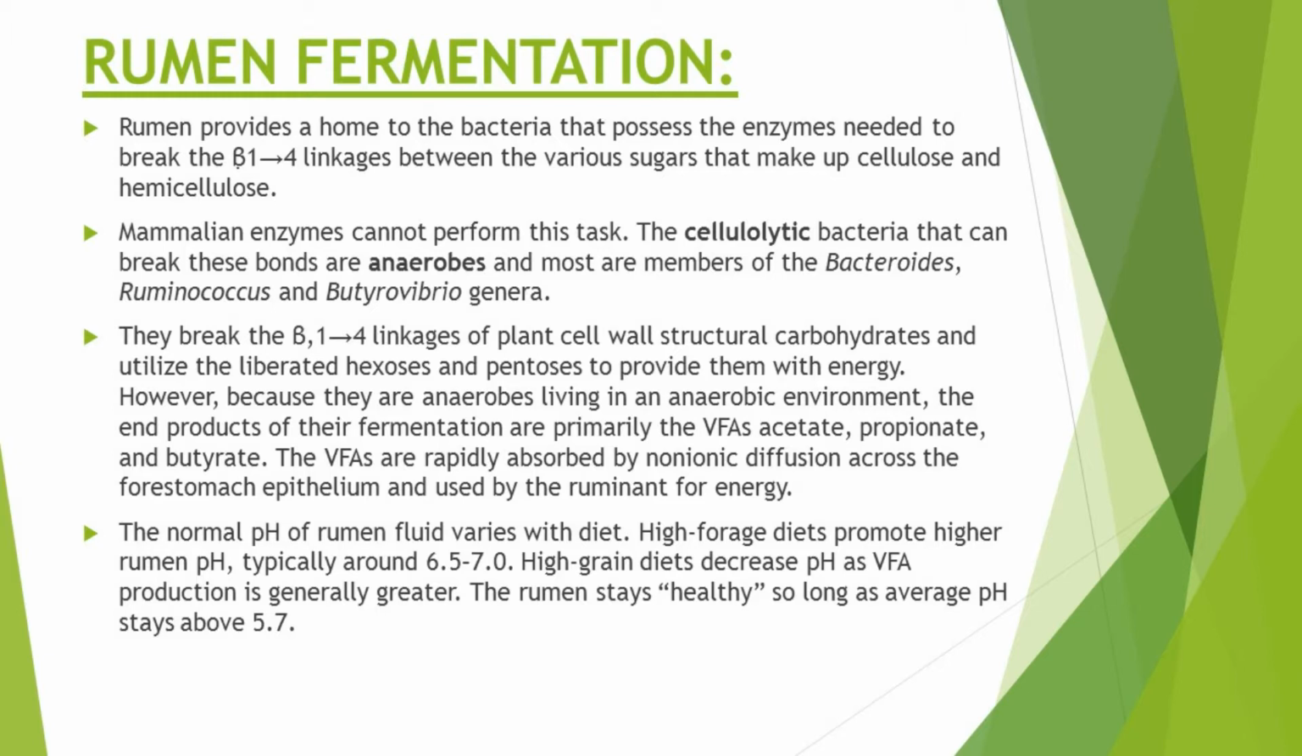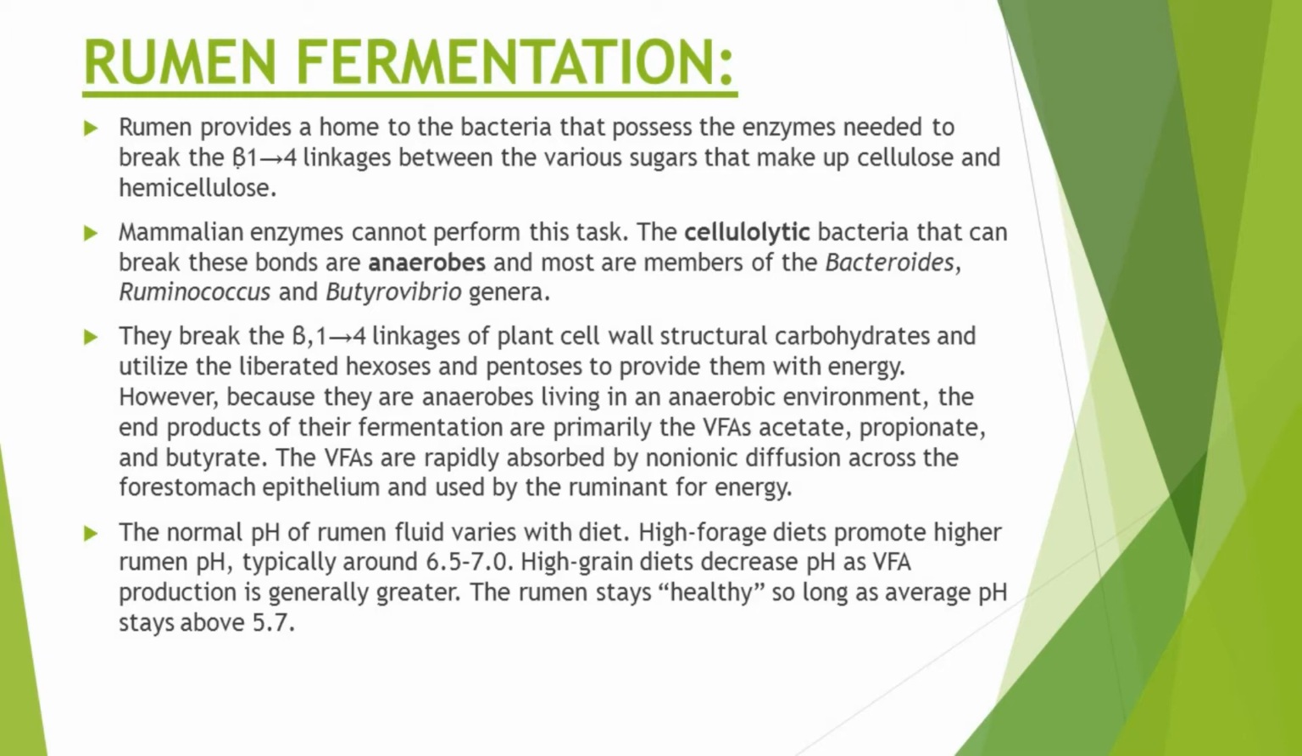At high grain diets there is increased rate of rumen fermentation, and as a result of this increased fermentation there is an increased production of volatile fatty acids, which results in decreased rumen pH. So high forage diets cause the pH of rumen to increase, on the other hand high grain diets cause the pH of rumen to decrease.